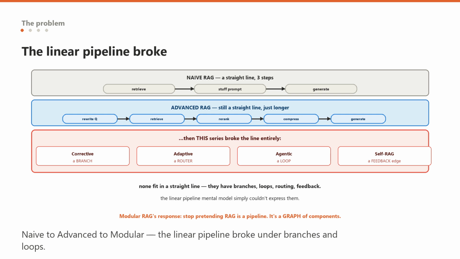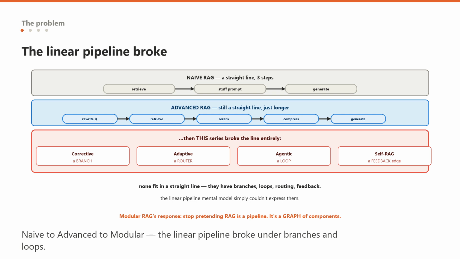And then the techniques in this series arrived, and they broke the line entirely. Corrective RAG needs a branch. If retrieval is bad, do something different. Adaptive RAG needs a router at the front sending queries down different paths. Agentic RAG needs a loop. Self-RAG needs the generation step to feed back and trigger more retrieval. None of these fit in a straight line, because they are not linear.